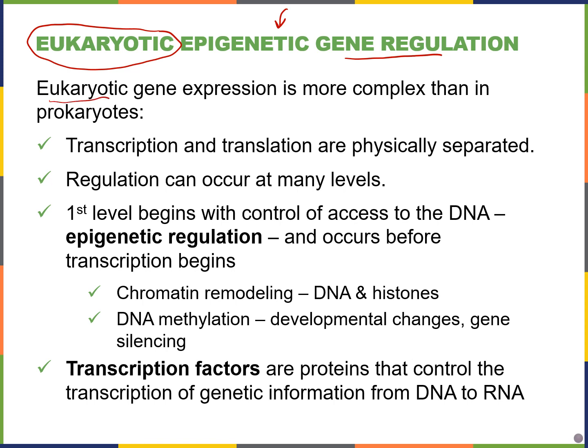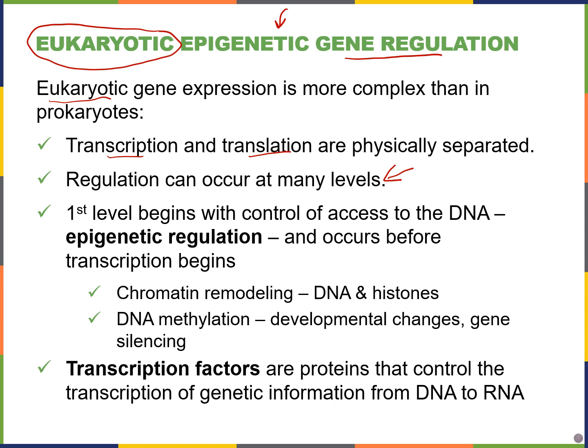Remember that eukaryotic gene expression is more complex because we have that nucleus. So transcription happens in the nucleus, translation is going to happen in the cytoplasm. And remember, regulation happens at many different levels rather than just the transcriptional level that we saw in prokaryotes.